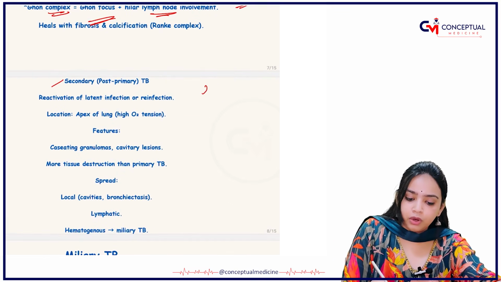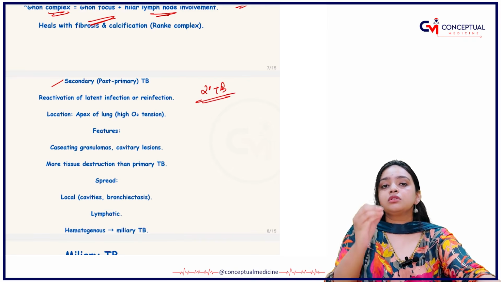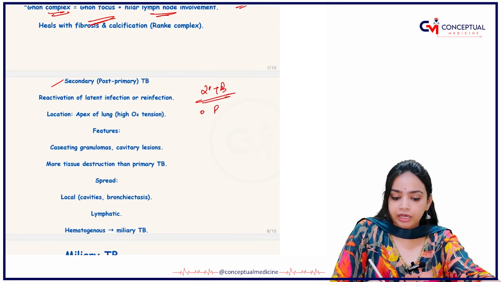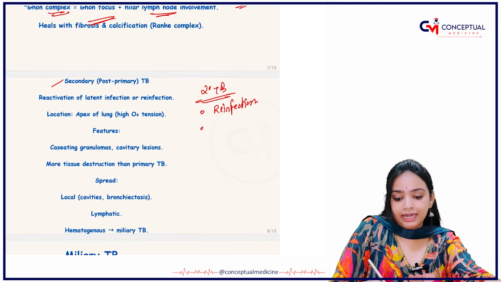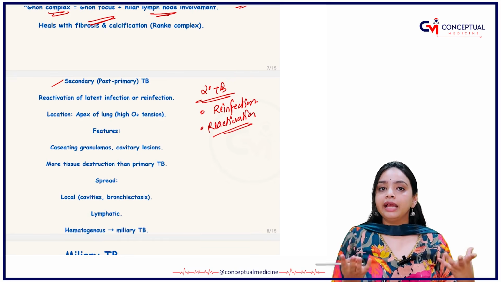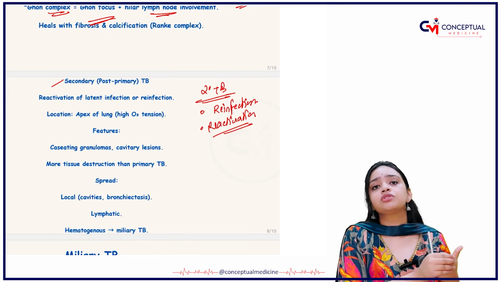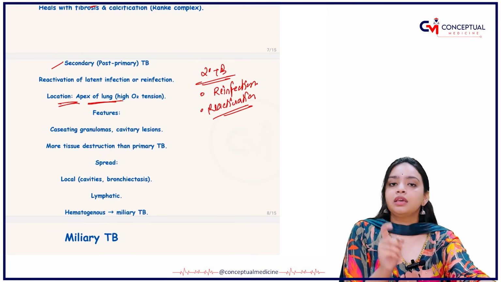Then you have secondary tuberculosis. What happens in secondary tuberculosis? There is mainly reinfection or reactivation of the infection that was there earlier in that person. It is located at the apex of the lung.